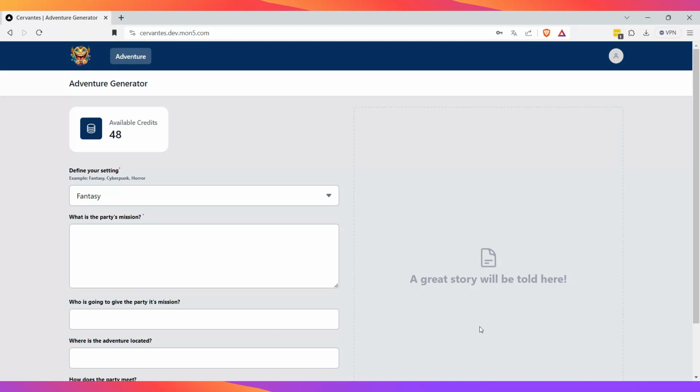So, let's see what we have here. You can see the amount of credits available. I have 48 at the moment. That's the amount of times you can create an adventure.